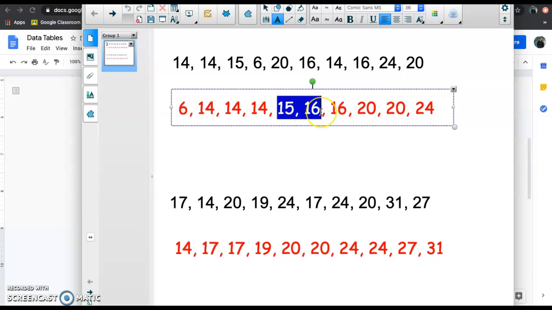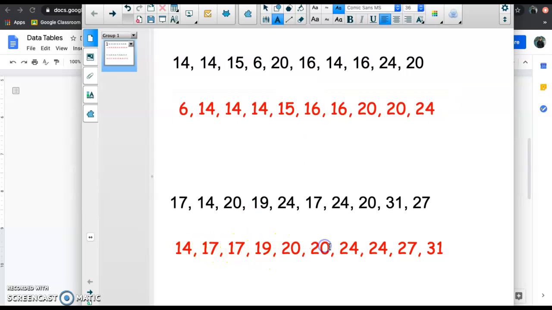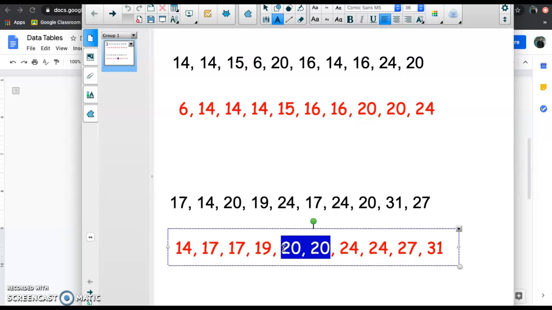Well, what's between 15 and 16? 15 and a half, right? Okay, same thing here. 1, 2, 3, 4. So I'm going to get stuck between 20 and 20. This one's easy. What's between 20 and 20? Nothing. It's 20, right? So that's your middle number.